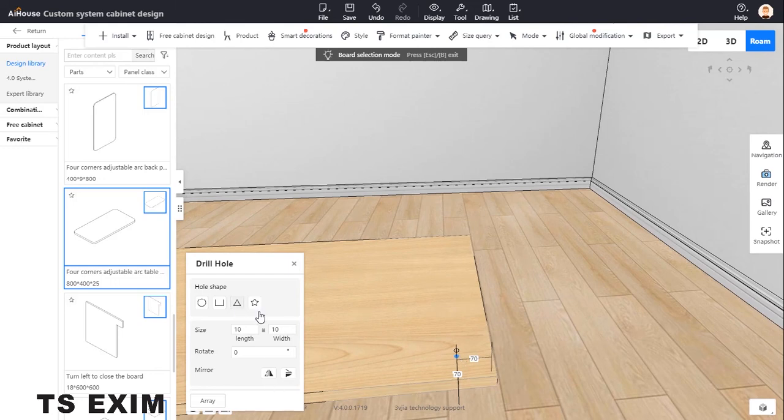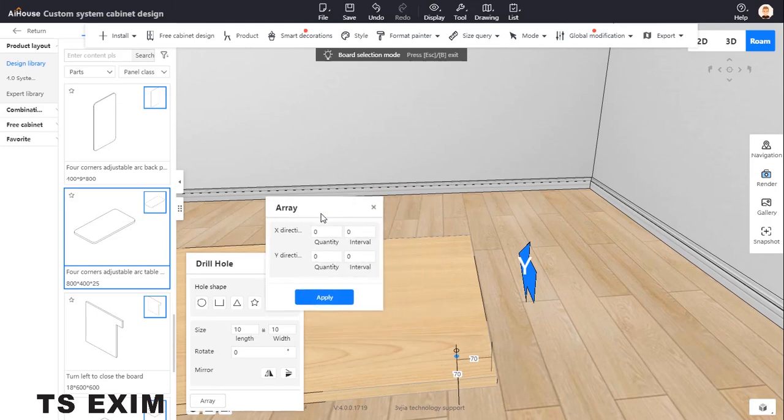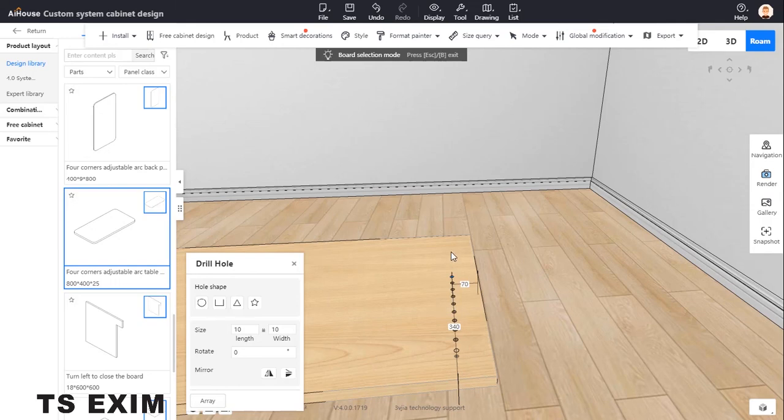Okay, so you can copy this one. You can click on array for the hole. So Y is this direction, right? Y. Then you maybe put like 10. I got 600 here, so it's 70. I put 10. Interval I put maybe 20 also. Apply. I can see 10 holes here.